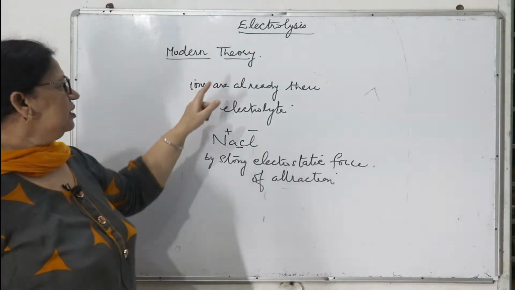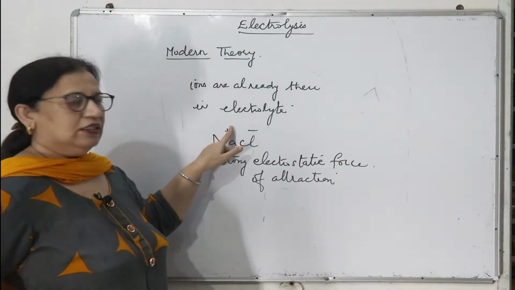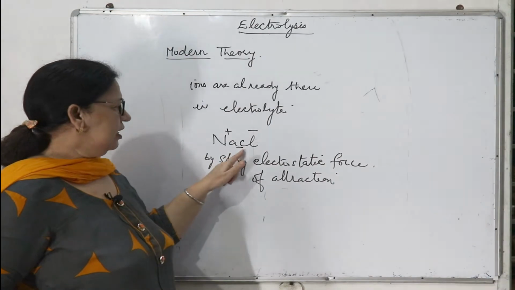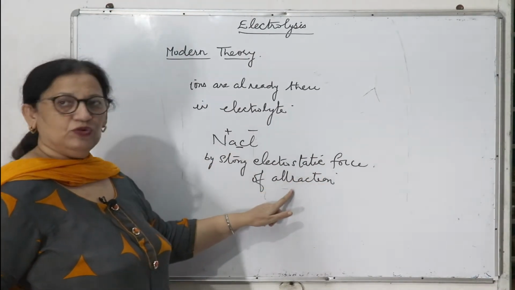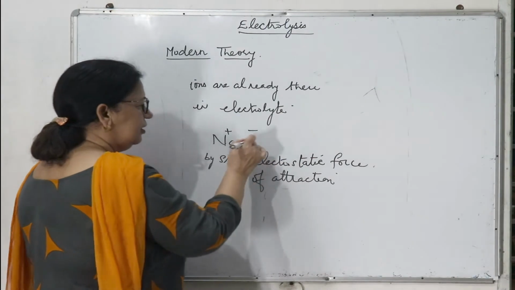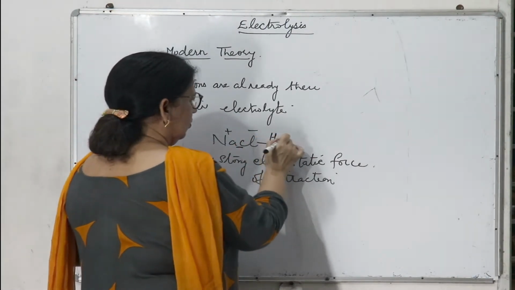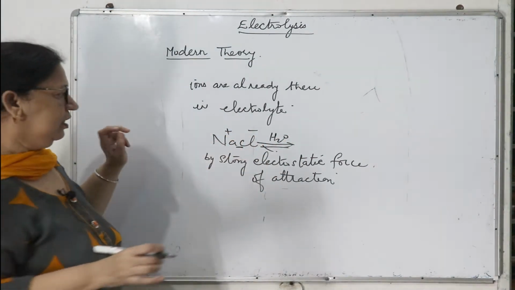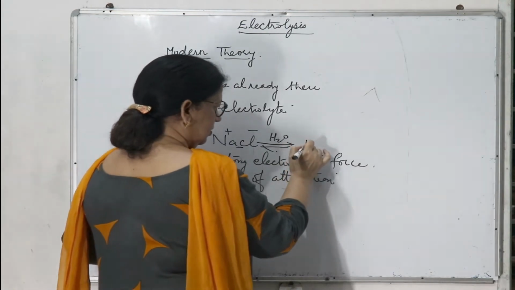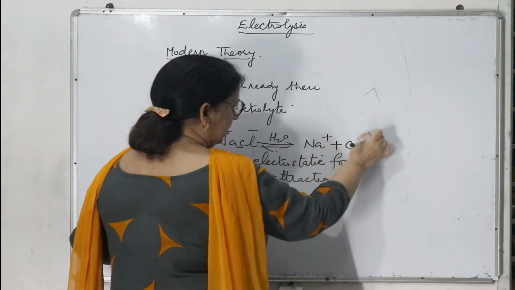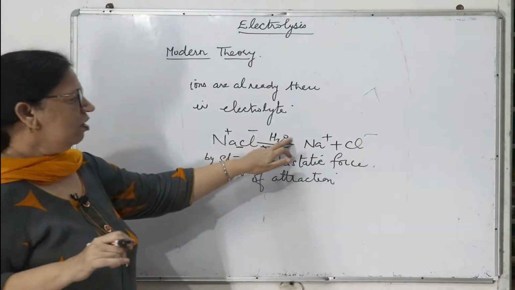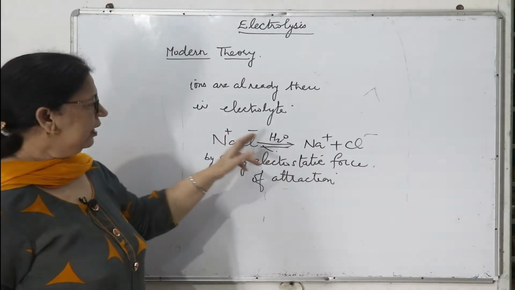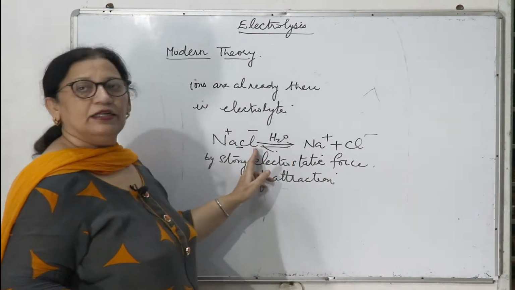So what modern theory says is that ions are already there in the electrolyte, and this is very true, that ions are there in the ionic compounds, held by strong electrostatic force of attraction. When this is dissolved in water, then ions become free. Why do they become free? This becomes Na+ and Cl-, as oxygen pulls the sodium ion and hydrogen pulls the negative ions.